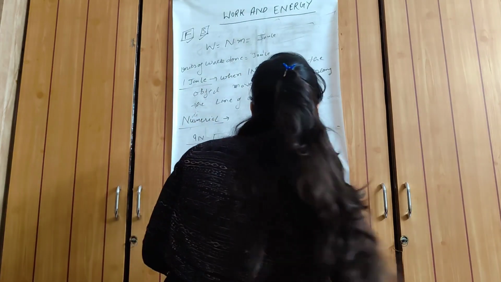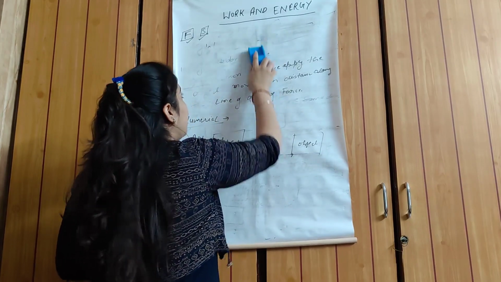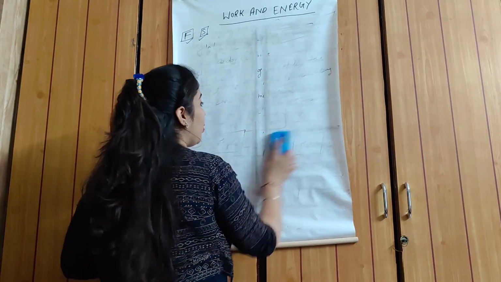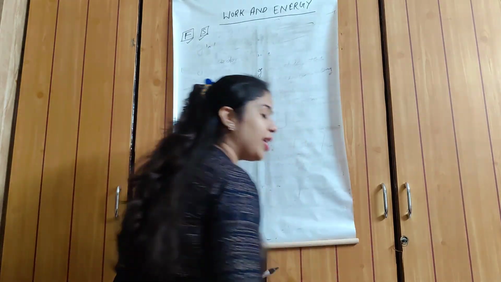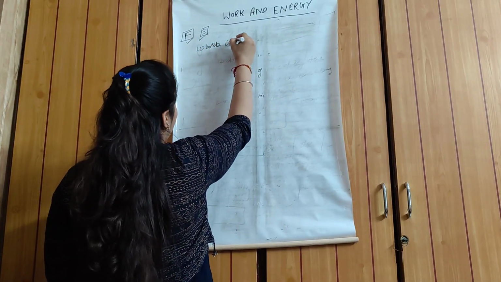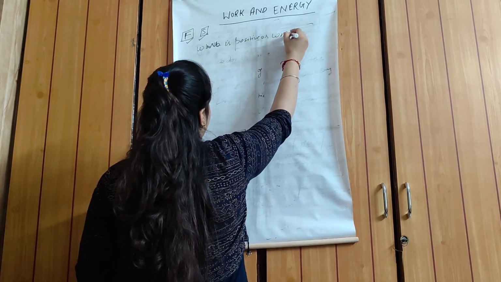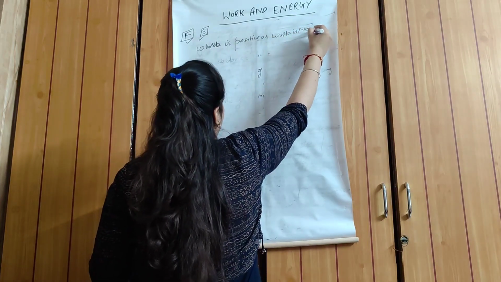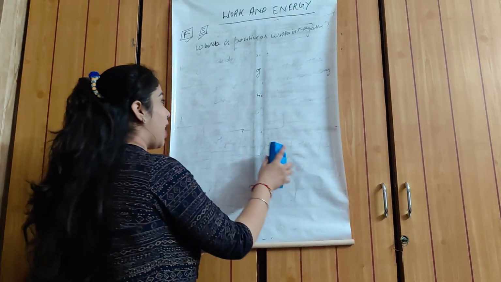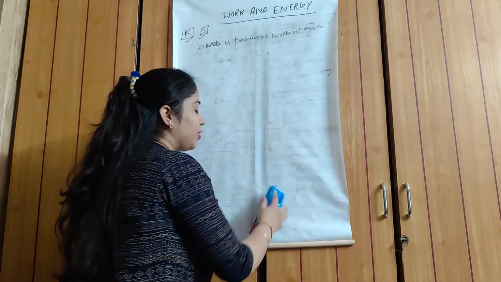Okay students, now the another concept is that work done is positive or work done is also negative. Now we understand when work is positive or when work is negative.